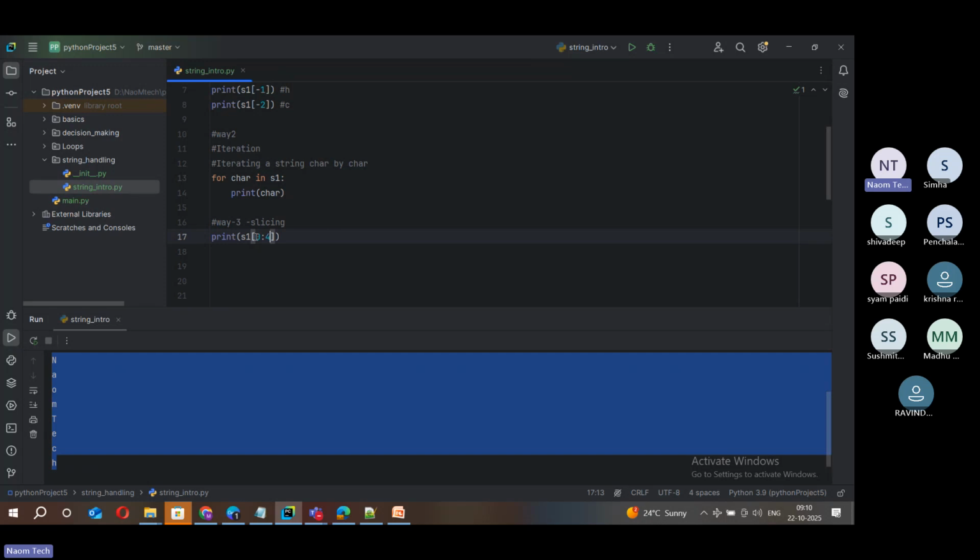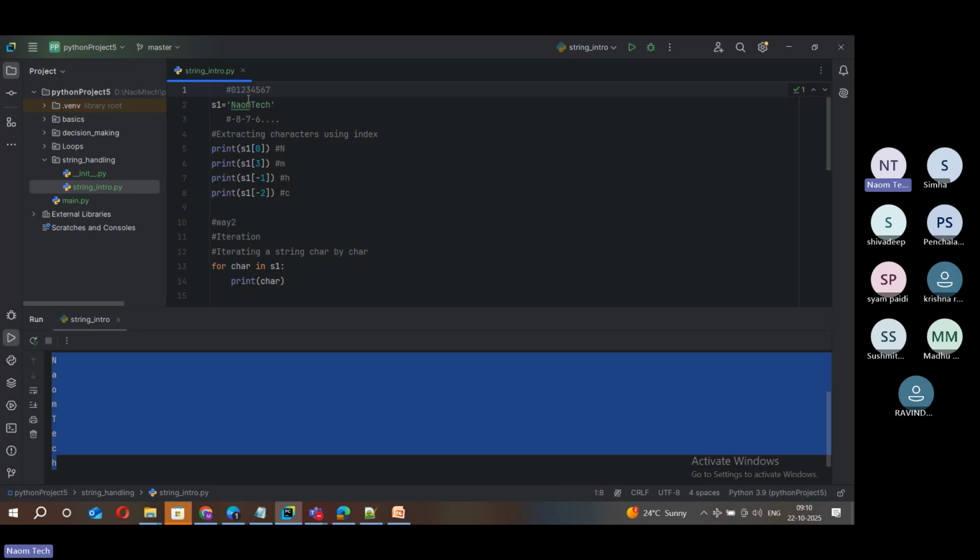Okay, it takes 0 to 3. That will be enough for extracting the first four characters, right? 0, 1, 2, 3. That counts to 4. And this 4 is excluded, because at the fourth index we have T. So when you pass 4, we can extract the string till 3. You got it right? So that is the idea.